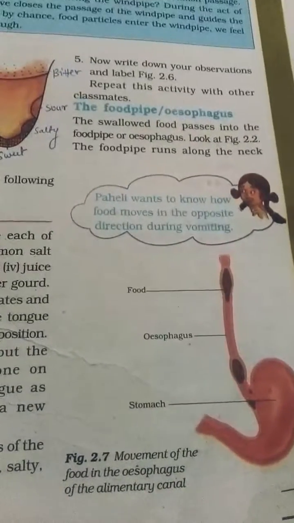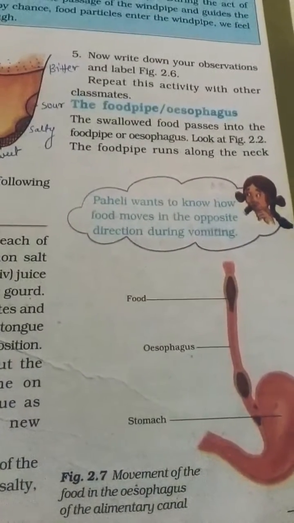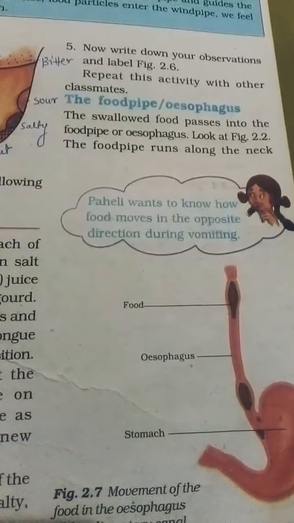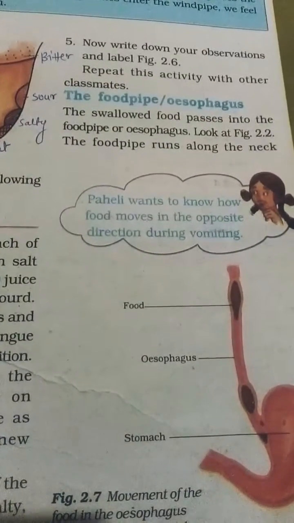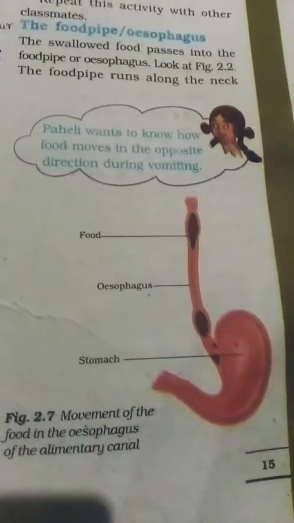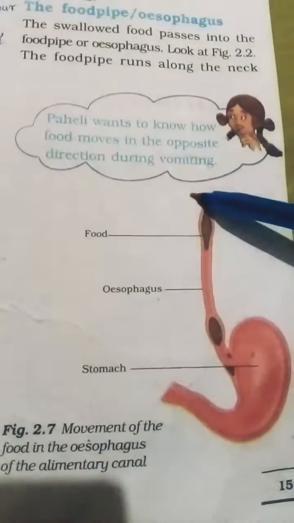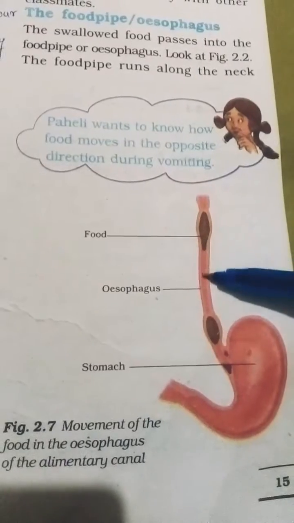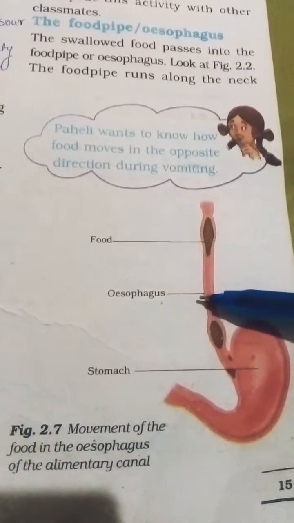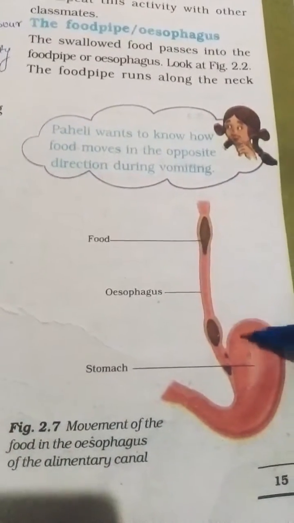Now we move on to our next topic, which is the food pipe or esophagus. Swallowed food passes into the food pipe or esophagus. Here you can see the figure. This is the food pipe where the swallowed food enters. This pipe is known as the esophagus, and from here the food goes into the stomach.